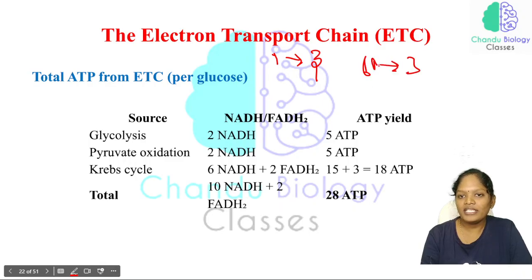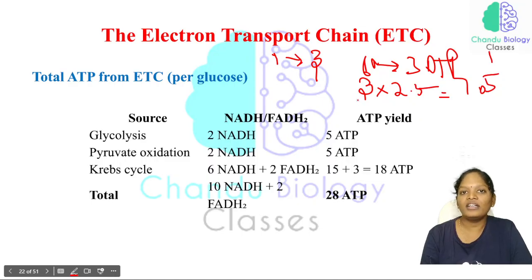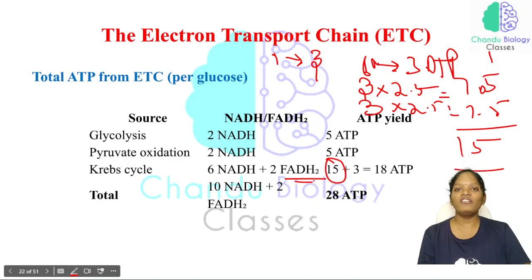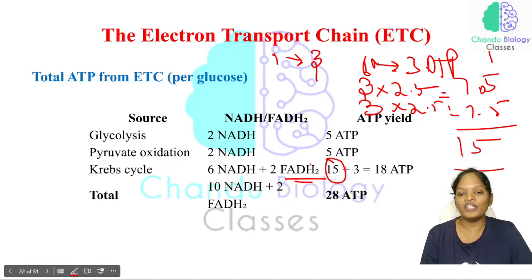In the Krebs cycle we have 3 NADH per turn, so 3 into 2.5 is equal to 7.5 ATP. And again, for twice the acetyl CoA, we have 6 NADH in total, so 3 into 2.5 is again 7.5, so totally 15 ATP. And for FADH₂, one FADH₂ is approximately equal to 1.5 ATP, so totally 2 FADH₂ give 3 ATP.